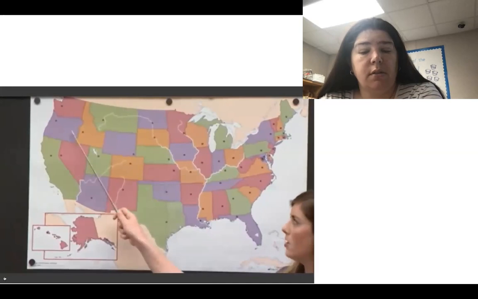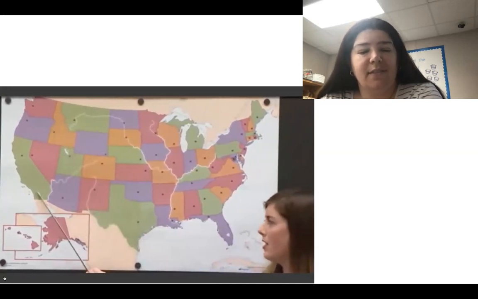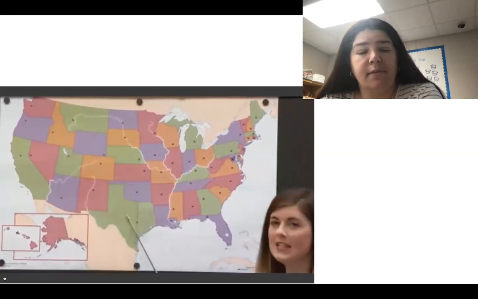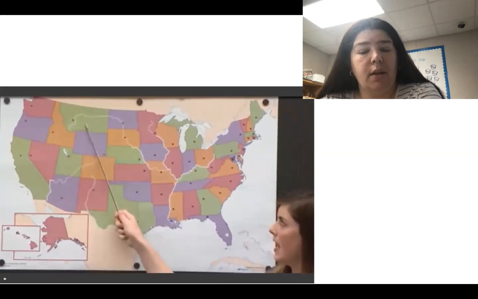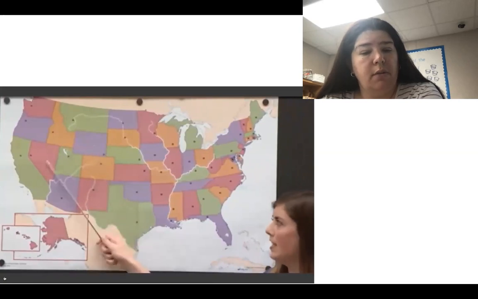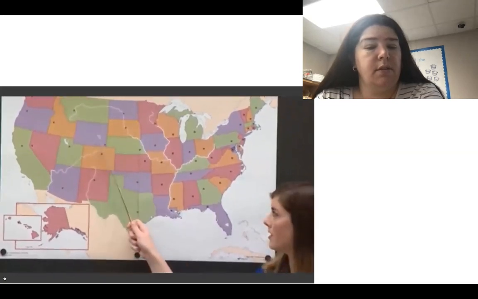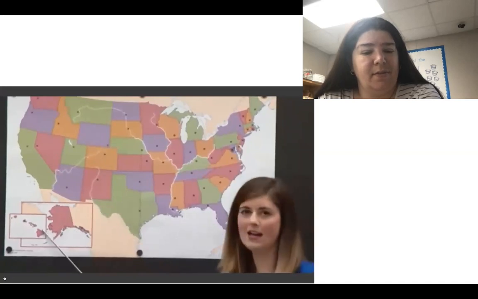California, Sacramento, Oregon, Salem, Washington, Olympia, California, Sacramento, Arizona, Phoenix, Mexico, Santa Fe, Texas, Austin, Utah, Montana, Helena, Idaho, Boise, Wyoming, Cheyenne, Nevada, Crescent City, Utah, Salt Lake City, Colorado, Denver, Wyoming, Wichita, Colorado, Alaska, Juneau, Honolulu.